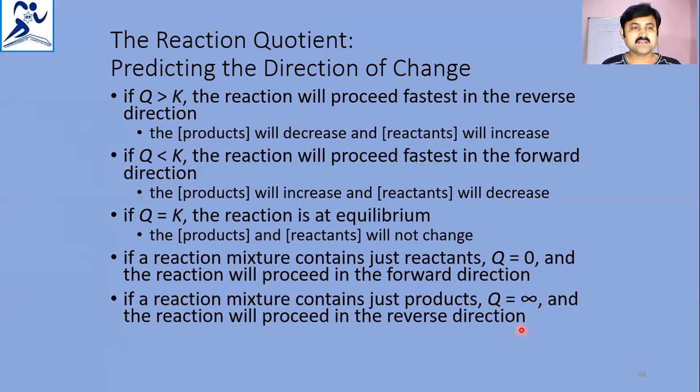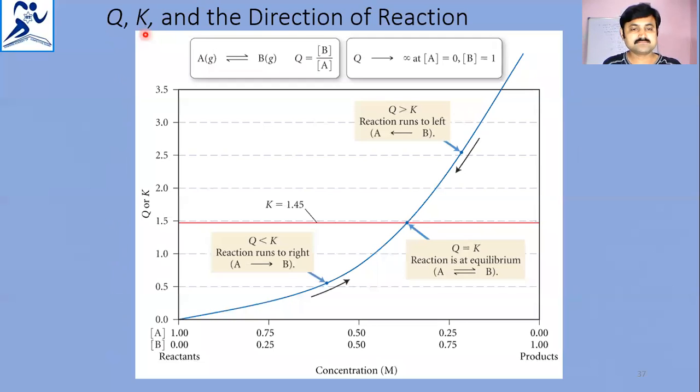You can see here Q, K and the direction of the reaction. You can see the blue line here, that is increasing the concentration of reactants. On the y-axis is Q or K, on the x-axis is the concentration. When Q is less than K, the reaction runs to the right side, that means the forward direction. When Q is equal to K, then the reaction is at equilibrium. When Q is greater than K, the reaction proceeds in the backward direction. This is the direction.